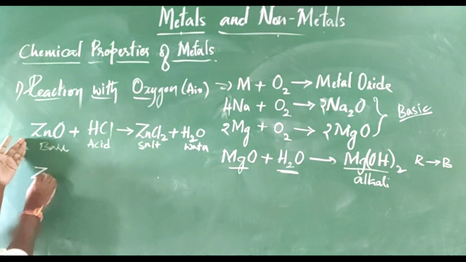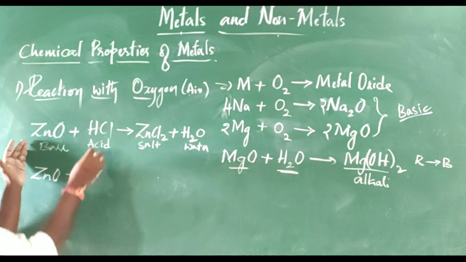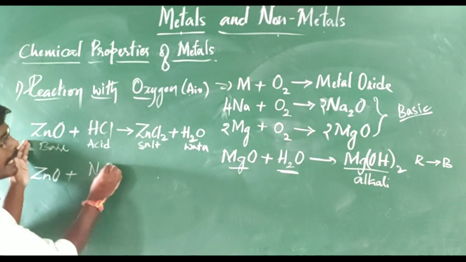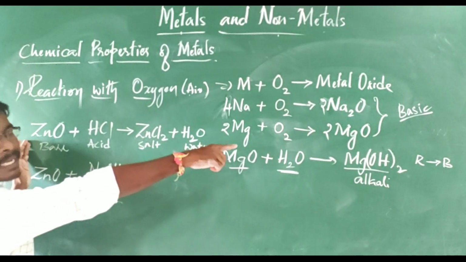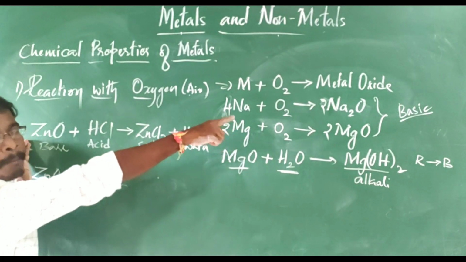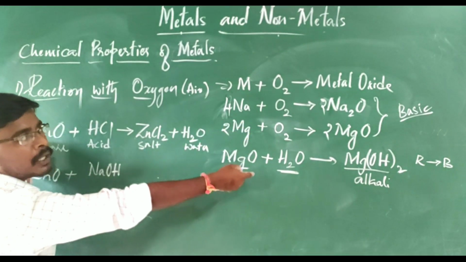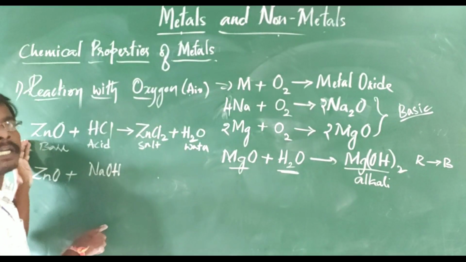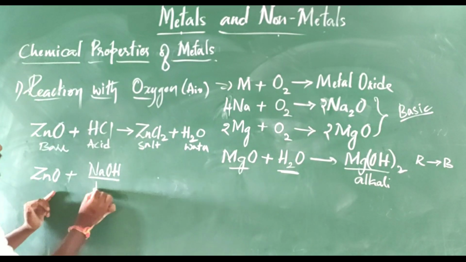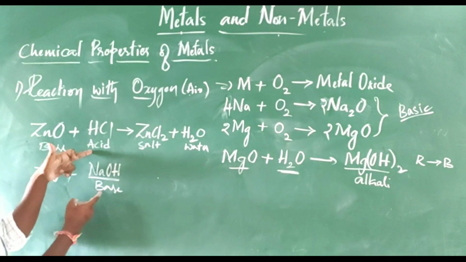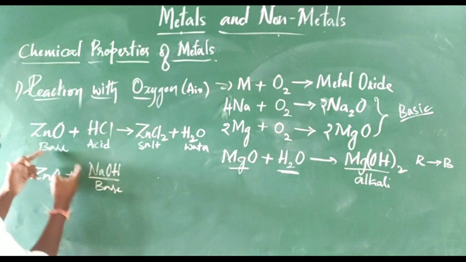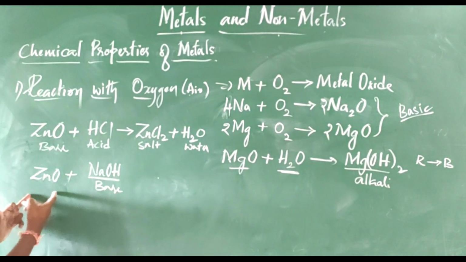Again, in place of acid, if you take NaOH, NaOH is a base. Already you know sodium oxide is a metal oxide, and when dissolved in water it forms its respective base. Here, in place of HCl, I am taking the base NaOH with ZnO.